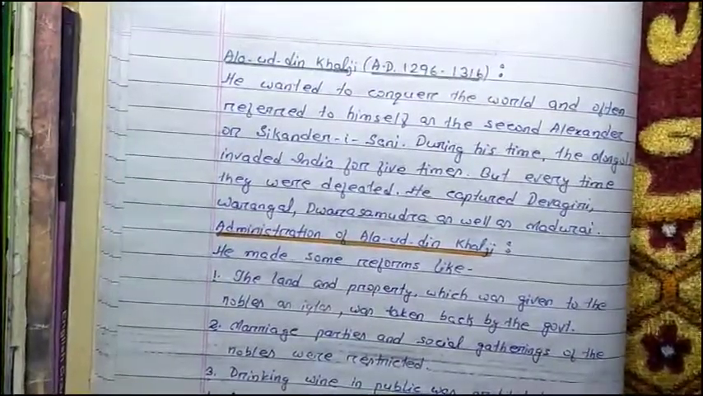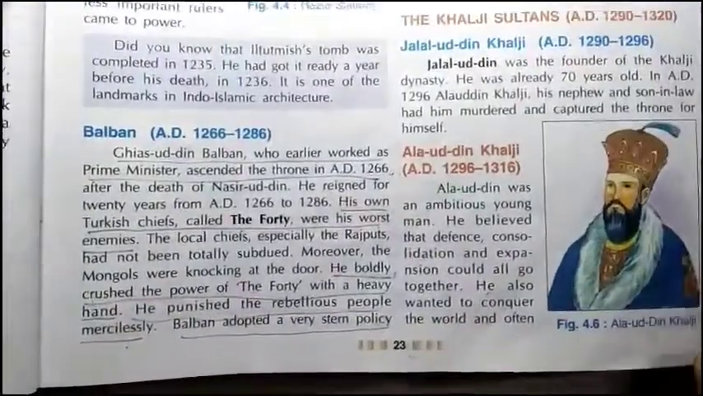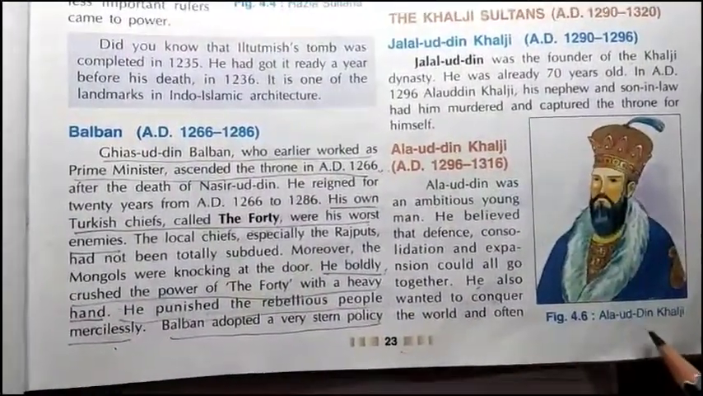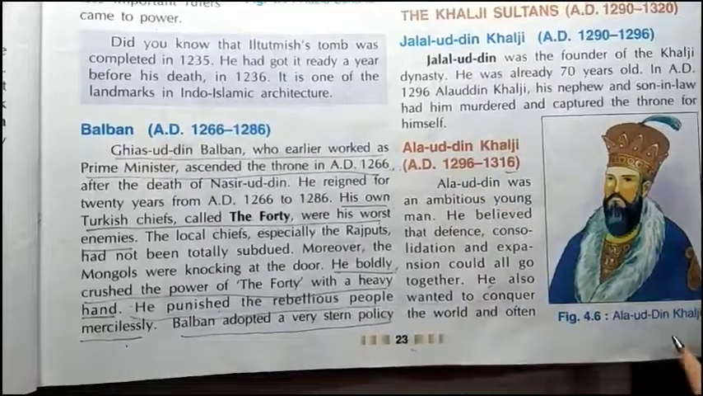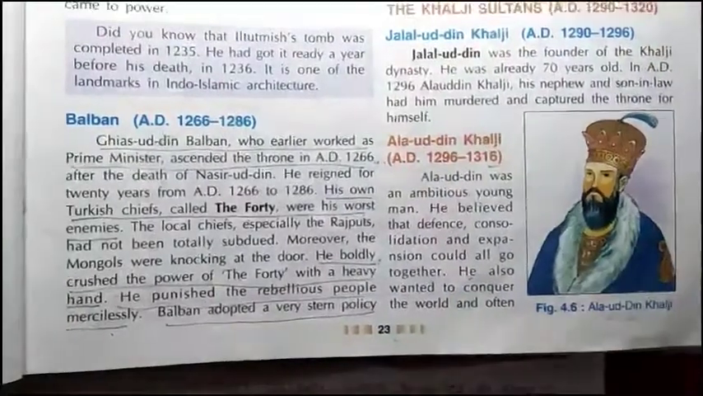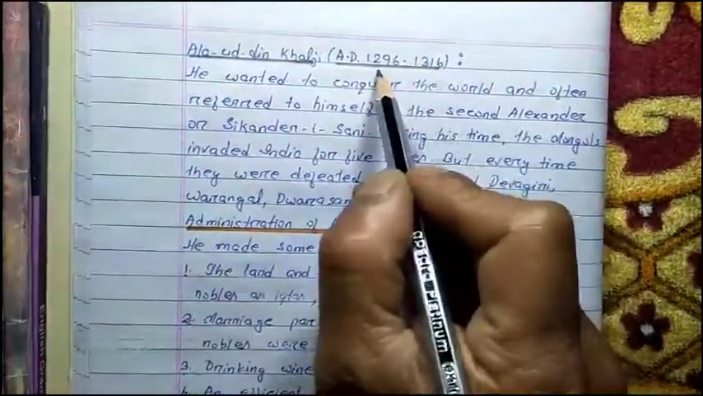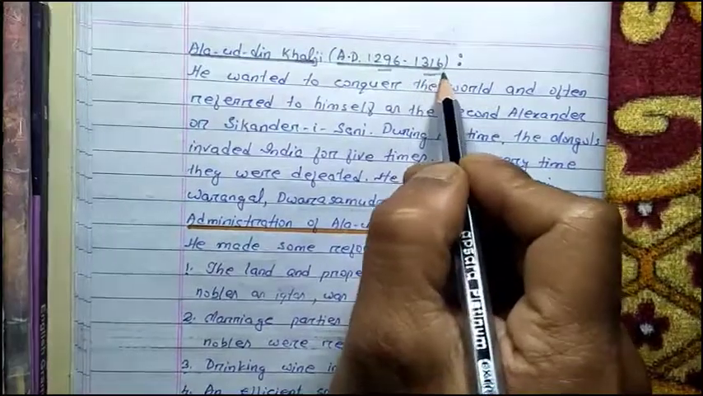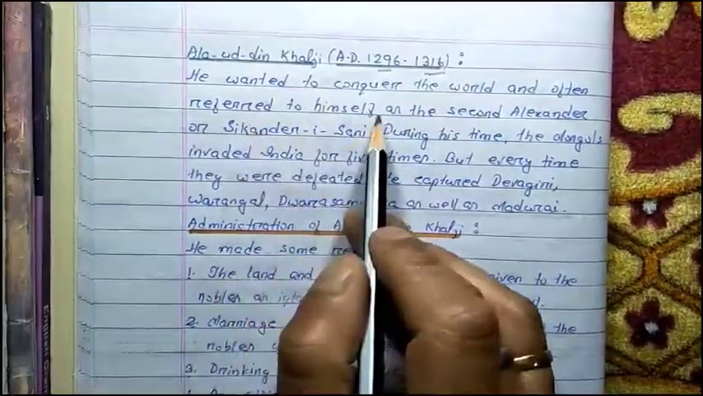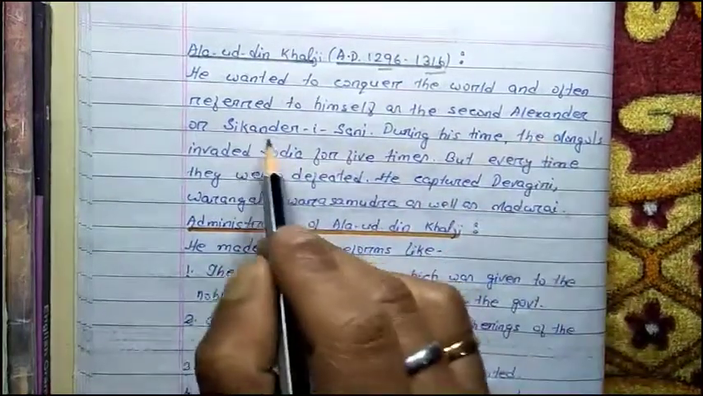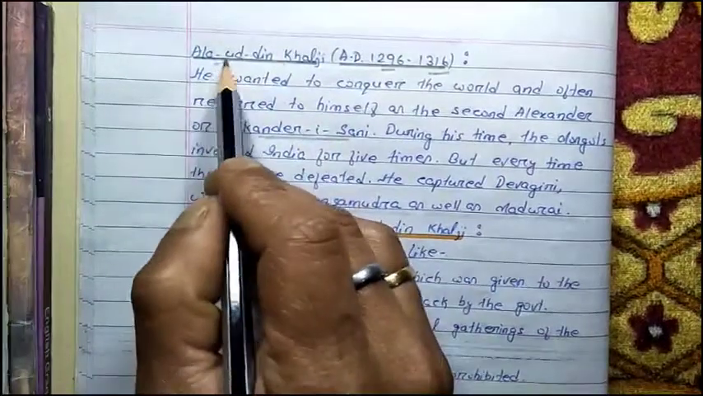You can see the picture of Alauddin Khalji here. This is the picture of Alauddin Khalji, and he ruled from AD 1296 up to 1316. He wanted to conquer the world and often referred to himself as a second Alexander, or Sikandar-i Sani. This title was taken by Alauddin Khalji.